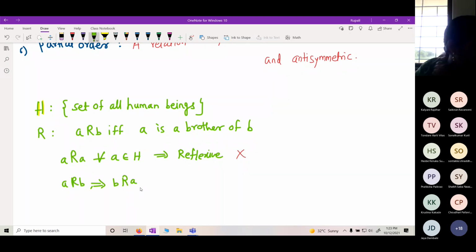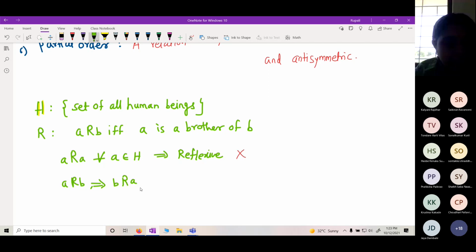Think again. This is confusing. It may not be a sister, ma'am. Gender matters. If you take male, then it is okay. But if you take female, then it will be a problem, right? Suppose A and B are brother and sister.